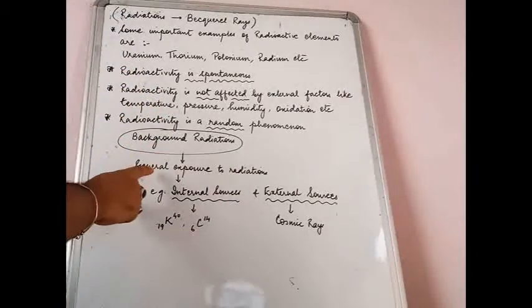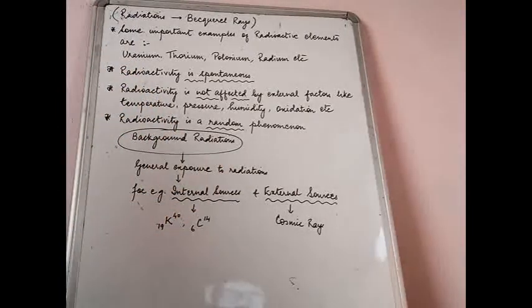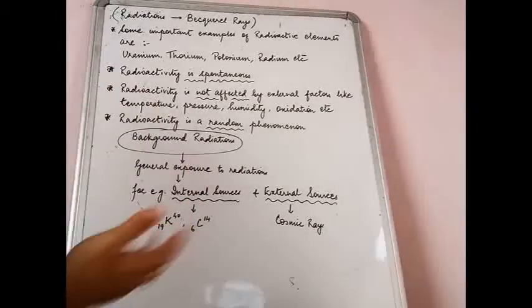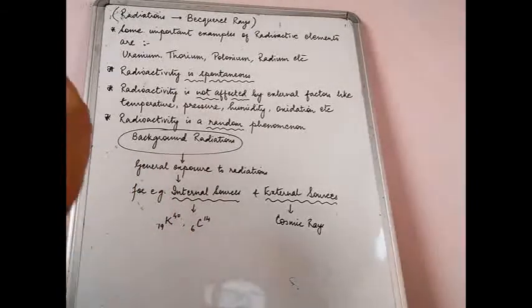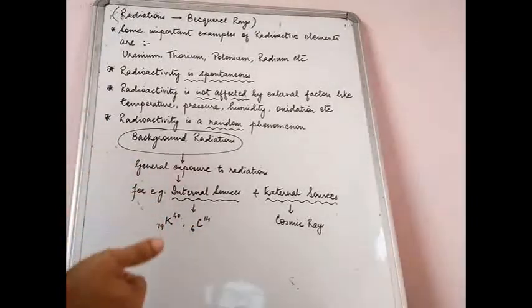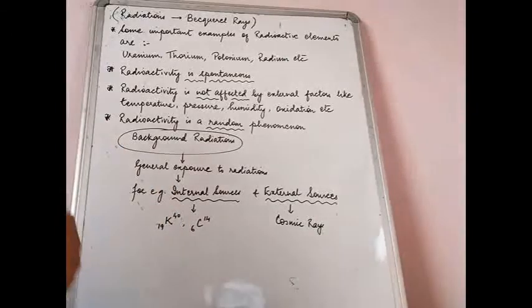So, general exposure to radiations. We are all exposed to the atmosphere, to the environment around us. We eat food, we eat a lot of things which we know have a lot of carbon in them, then other salts. Maybe, for example, potassium is there, sodium is there in our body, carbon is there.